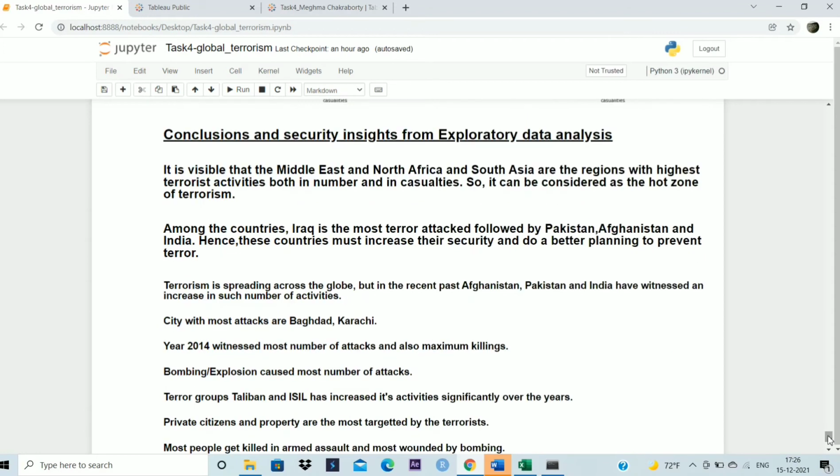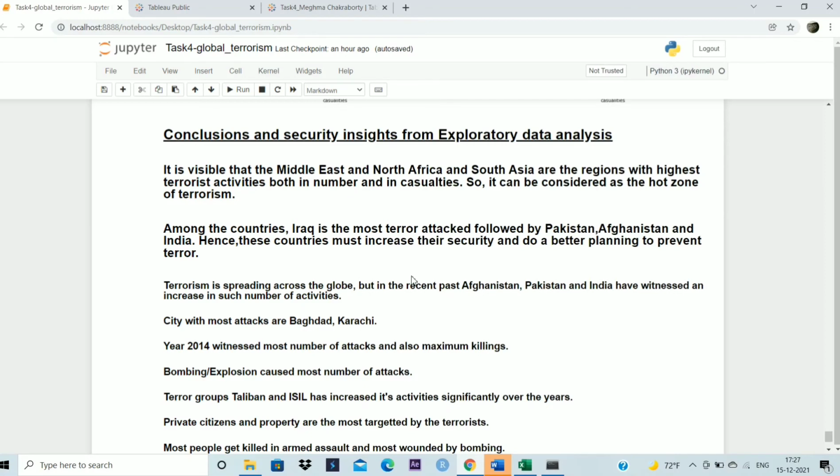So the conclusions and security insights that we can make from here are that the Middle East and North Africa and South Asia are the regions with the highest terrorist activities, both in number and in casualties. So it can be considered the hottest zone for terrorism. Among the countries, Iraq is the most terror attacked, followed by Pakistan, Afghanistan, and India. Hence, these countries must increase their security and do better planning to prevent terror.